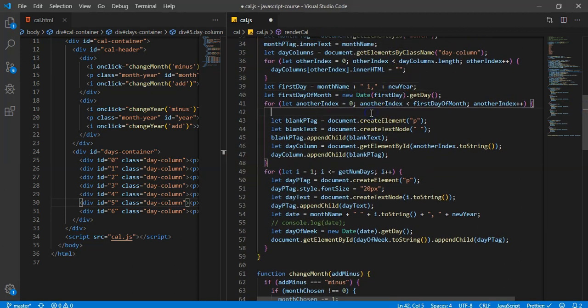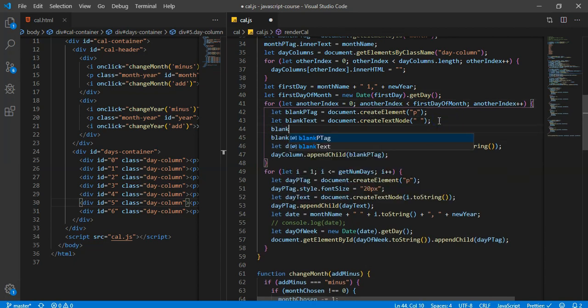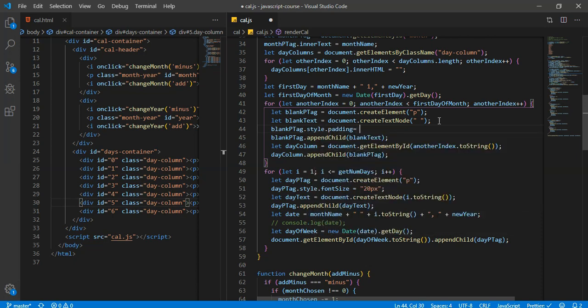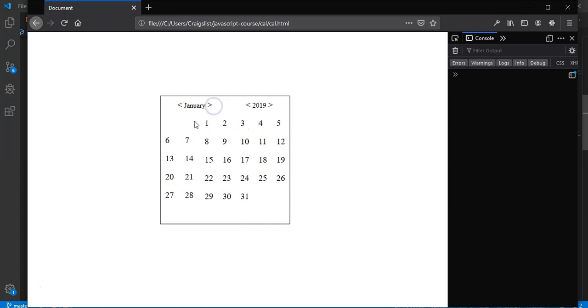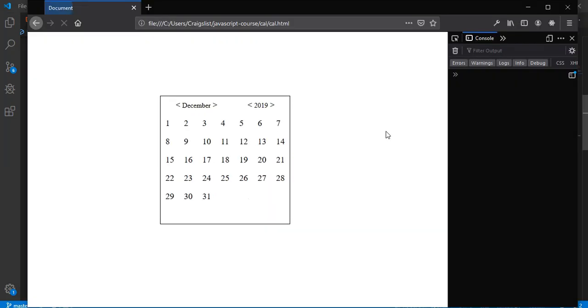So I think the problem is that these blank p tags need to have some margin or some padding. Actually, some padding would work. So style, I'm hoping that'll be it. And then that'll pretty much be our whole calendar. 12 pixels. Come on. Yeah, there we go. Nice. So that was the issue there. It needs to be a little bit more. Change to 14. Good. And it works perfectly now.